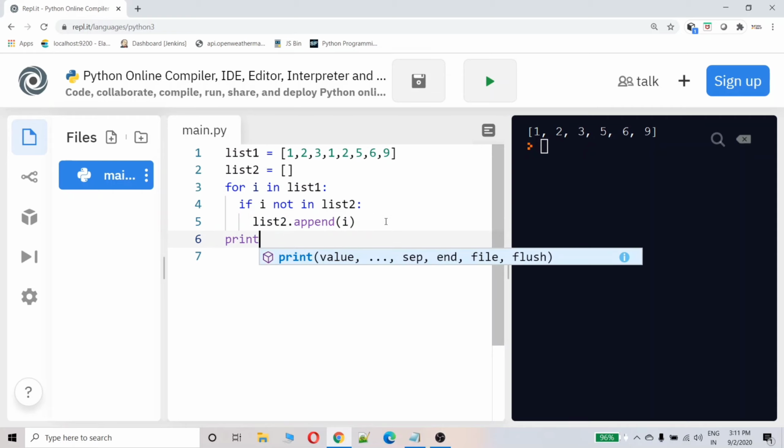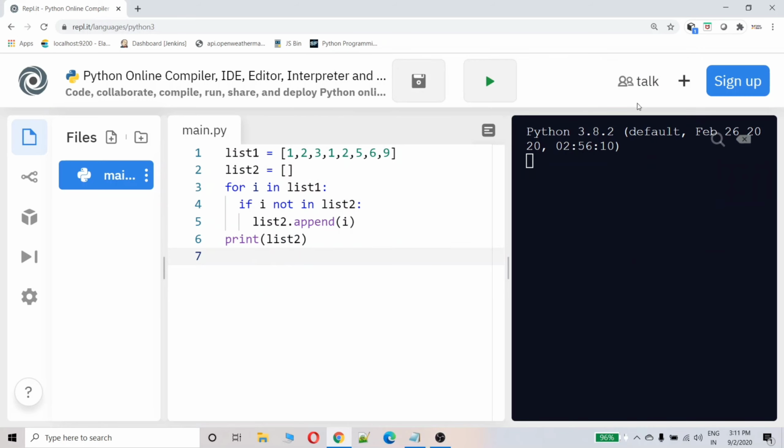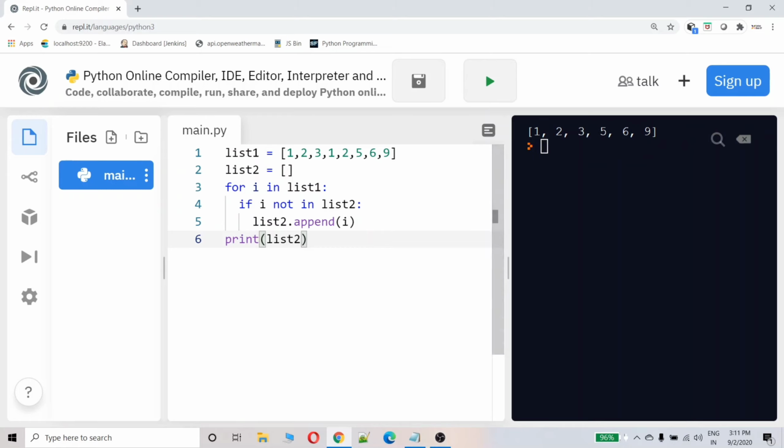Let's try to print list 2 and check. See, here you got the unique values.